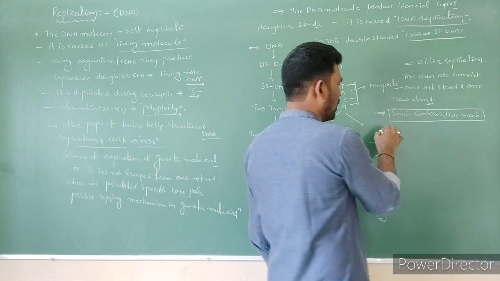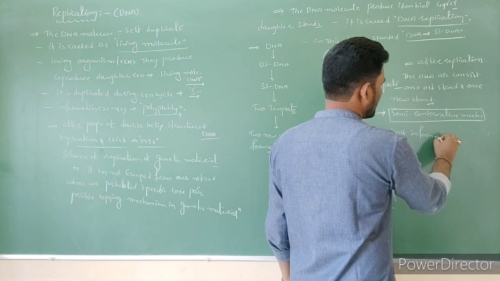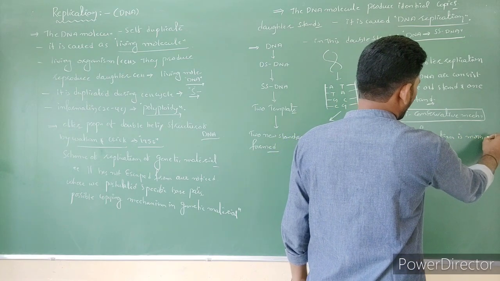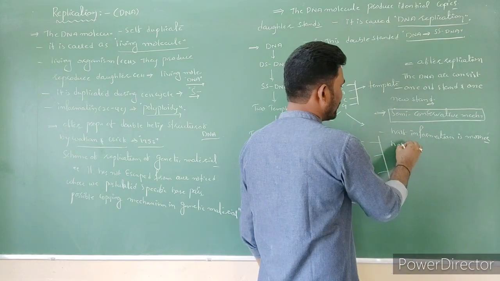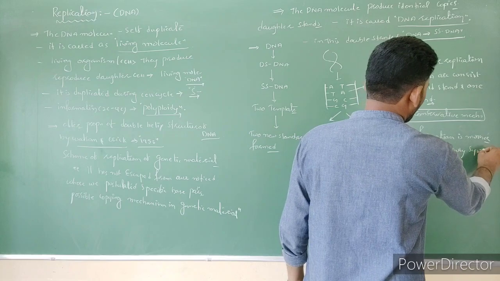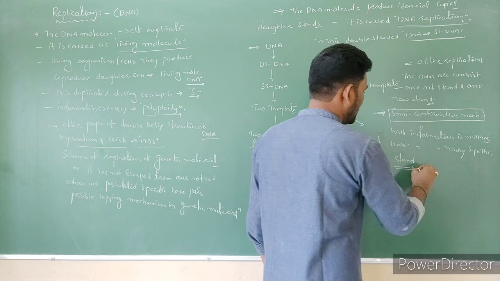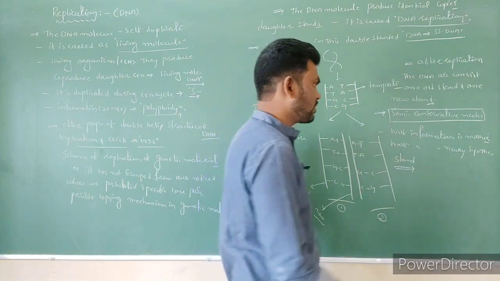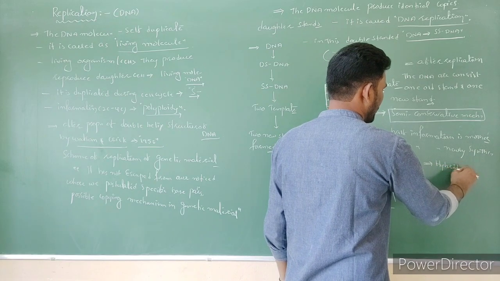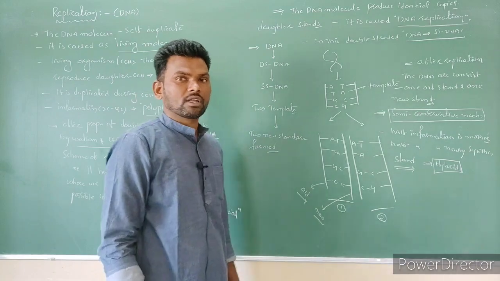It means half of the information is transferred from the mother, and half of the information is the newly synthesized strand, right? Now what do we call such daughter molecules? They are called hybrids.